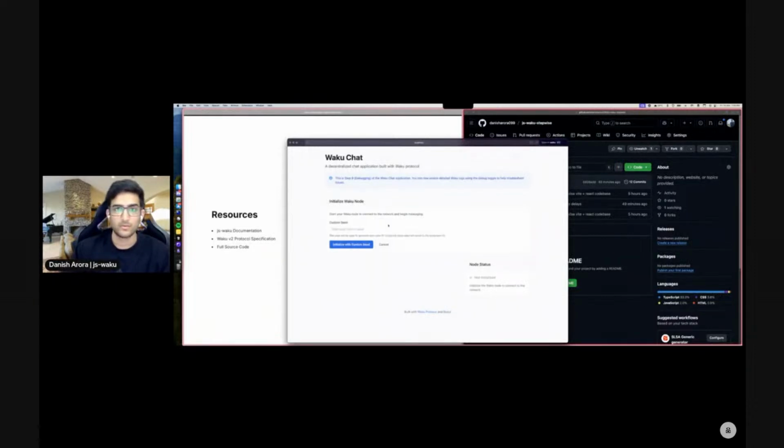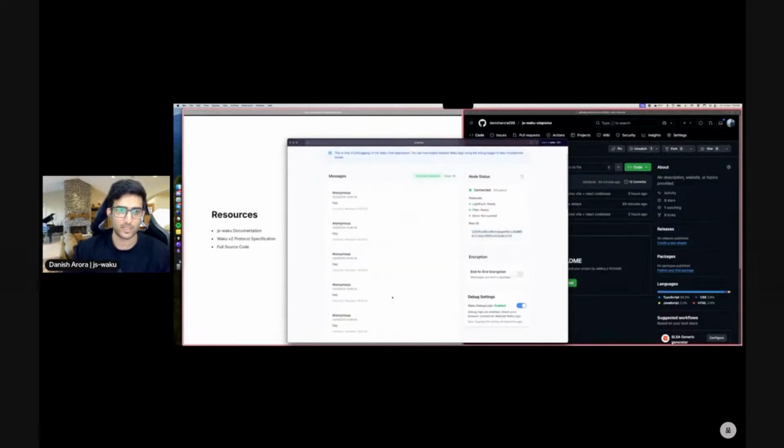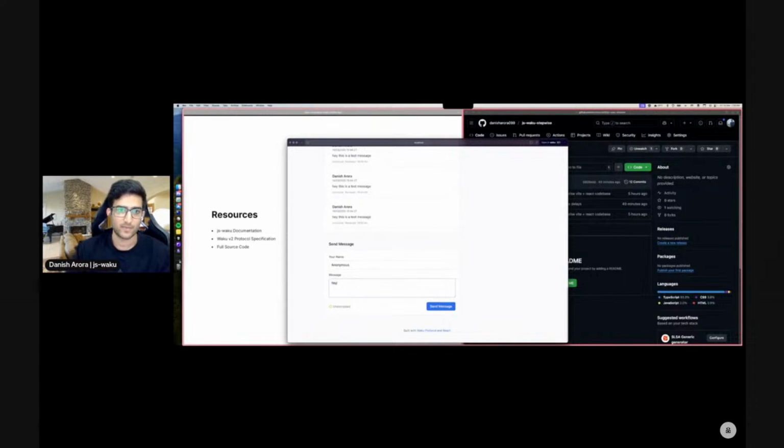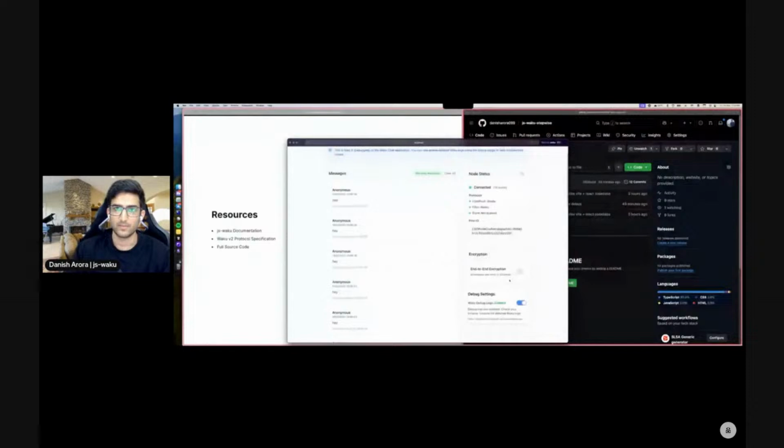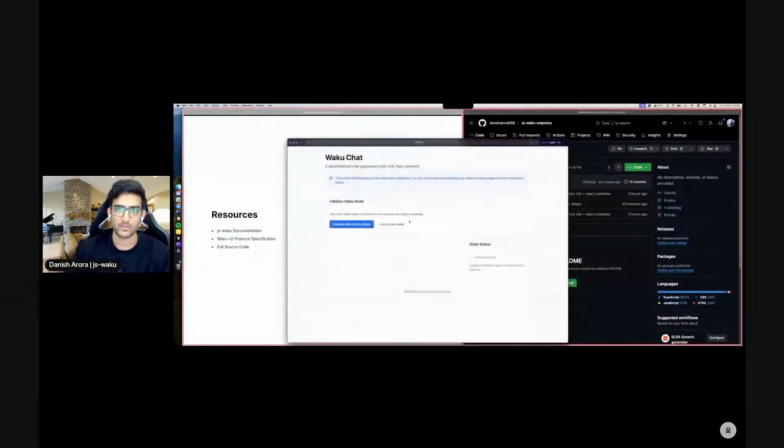Just as a last walkthrough, we have an option to generate our Waku peer ID through a custom seed or initialize it with a random seed. Test seed, and let's initialize. Now it starts to find some peers. This is our persistent peer ID. Here we can retrieve things from the store. Here we can send messages. Hey, from workshop. And yeah, we can enable encryption and disable debug logs.